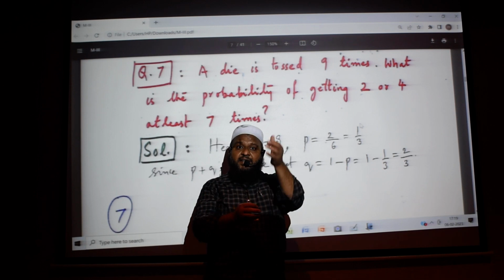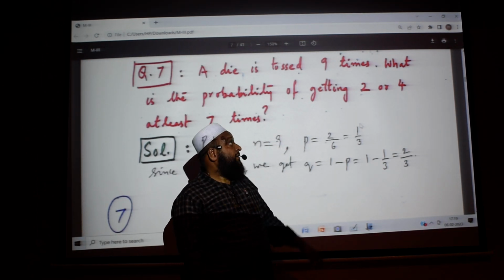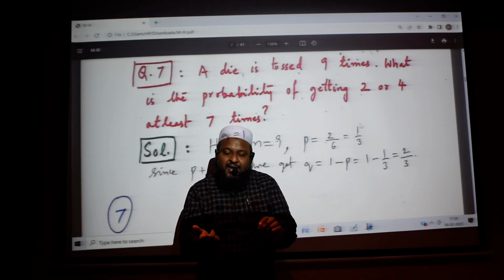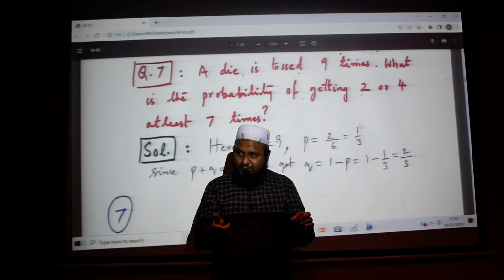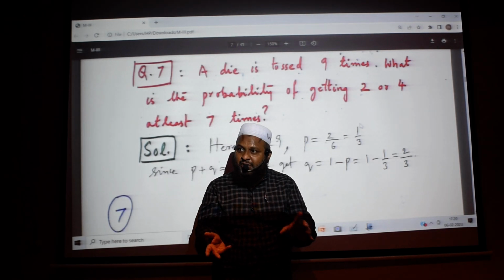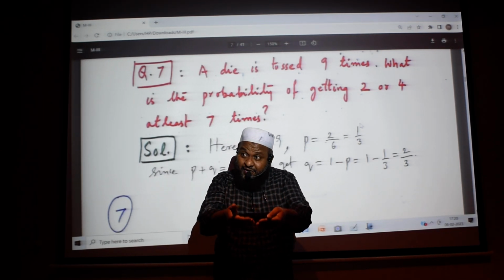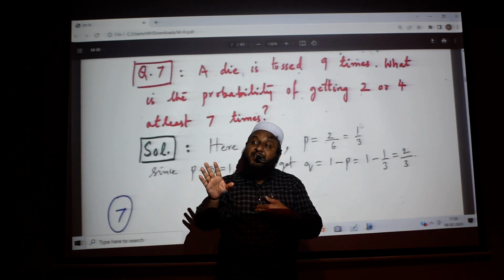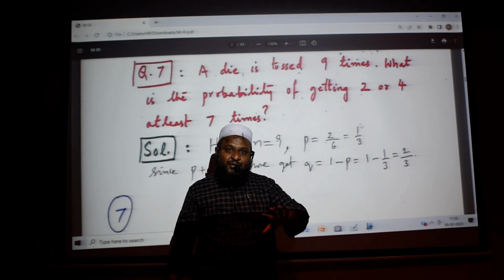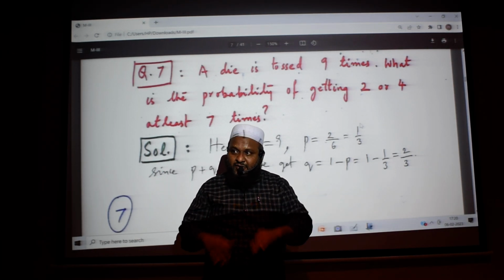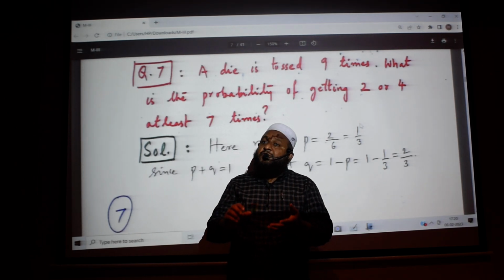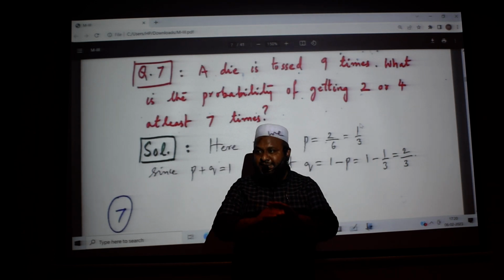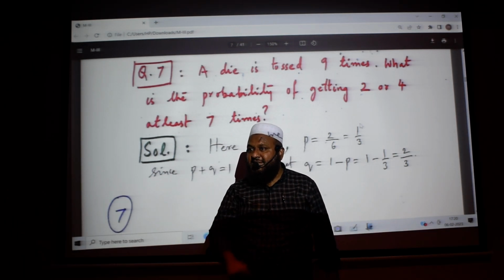Now you are tossing a die 9 times. Suppose first time 2 has come, or 4 has come. Is it success? Yes. Do we need that in our counting? Yes. Suppose that neither 2 has come nor 4 has come. Means it is failure. That is not counted in our case. So, if you conduct it 9 times and 2 and 4 has not come all the 9 times, means how many successes we got? Zero.